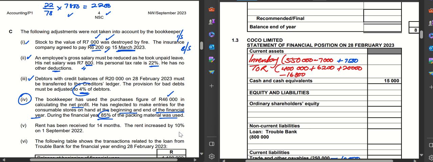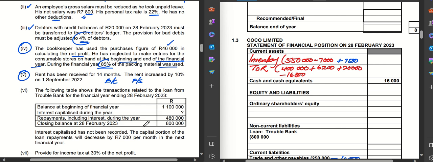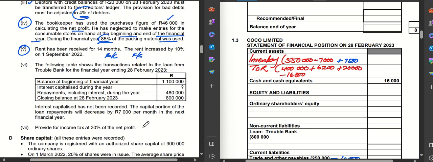Now the next adjustment is a rent. We are not going to do this one because I think we've already covered it in the Eastern Cape. We've also done it in the Free State paper. Please check those videos. I think you remember that. When we come to the loan adjustment, this adjustment is a bit different from what we saw in the Eastern Cape and in the Free State. So let's see if we can do this loan adjustment.